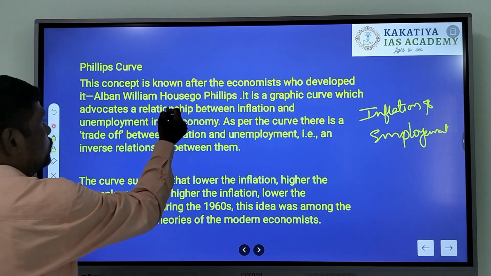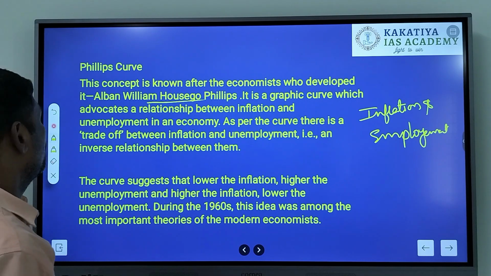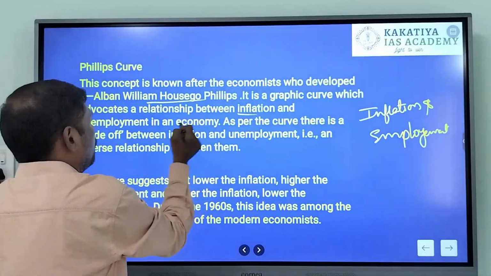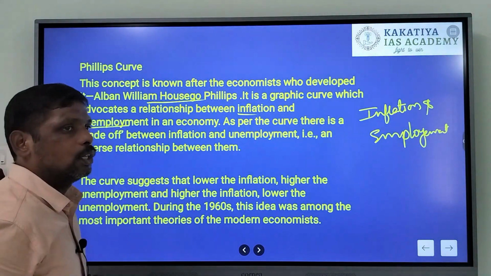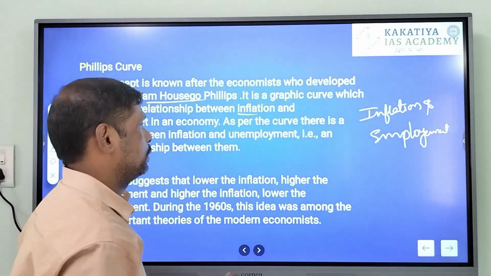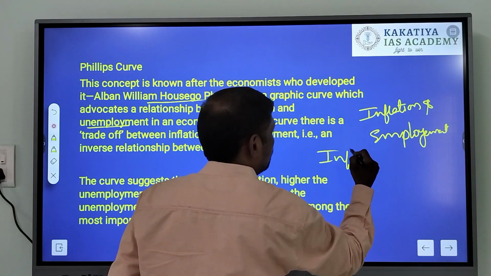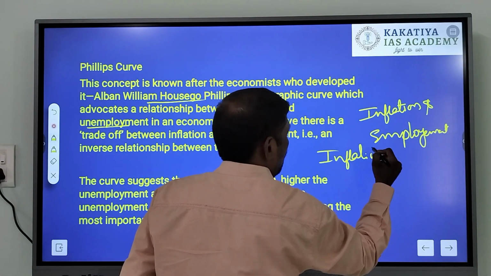According to Phillips, there is an inverse relationship between inflation and unemployment.